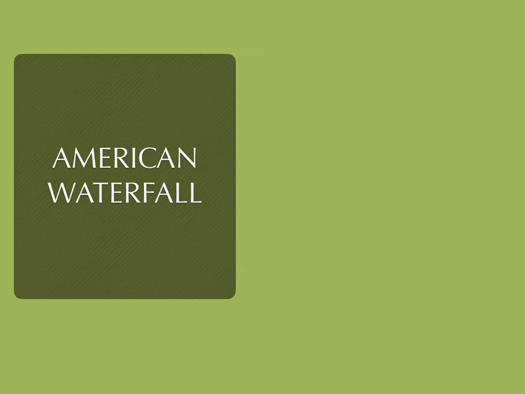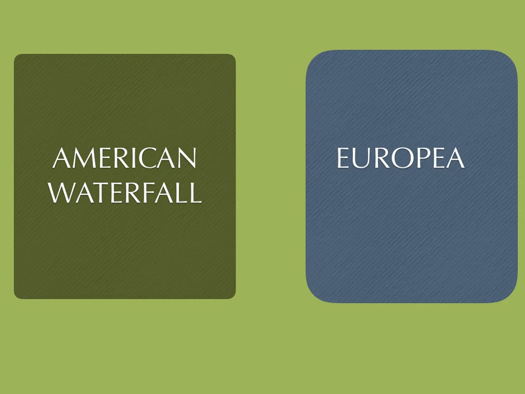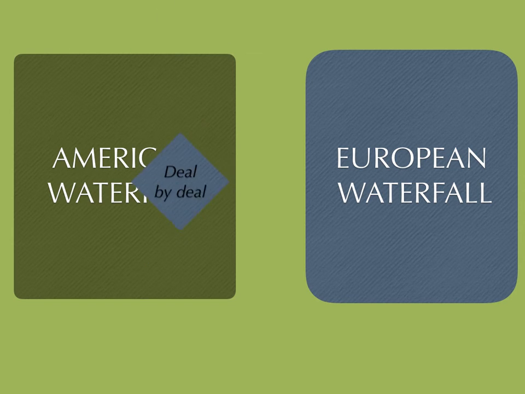How is this distributed? The distribution of carried interest could either be in the form of the American waterfall system or the European waterfall system. Let's understand the meaning of American waterfall and how it is different from the European waterfall. In the American waterfall, the carried interest is given to the general partner on a deal by deal basis.